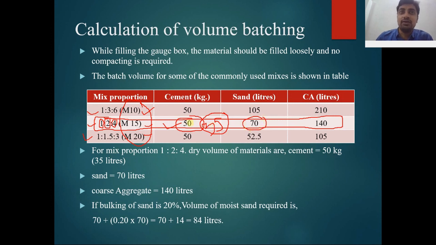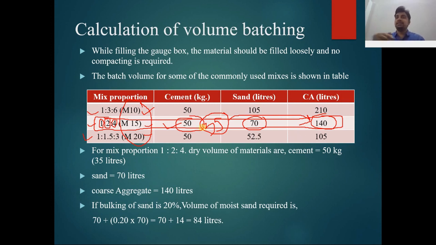35 into 2, so we are getting 70 liters for the sand. What about coarse aggregate? 1, 2, 4 means 35 into 4. It means we are getting 140 liters for the coarse aggregate. Clear?